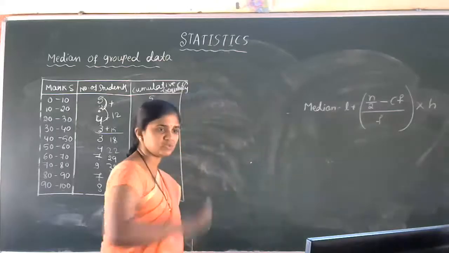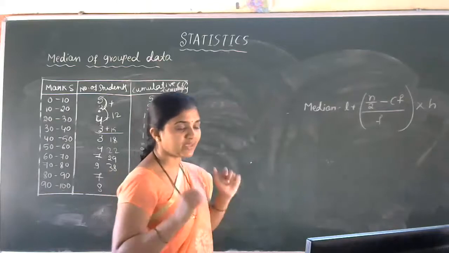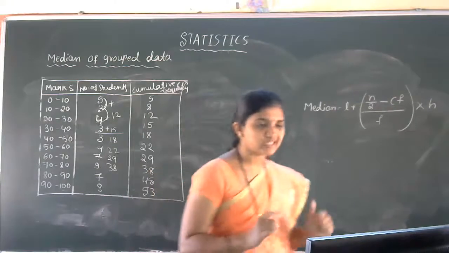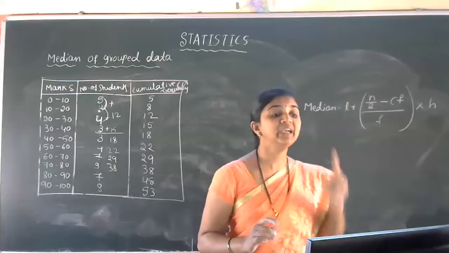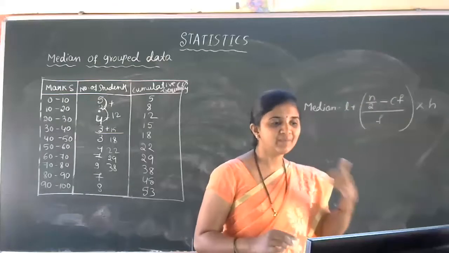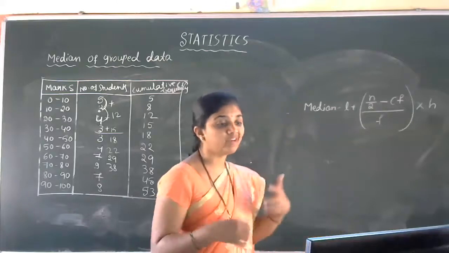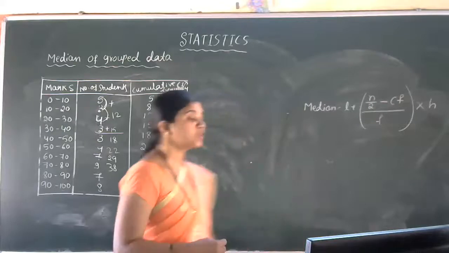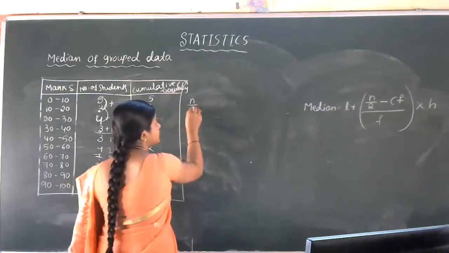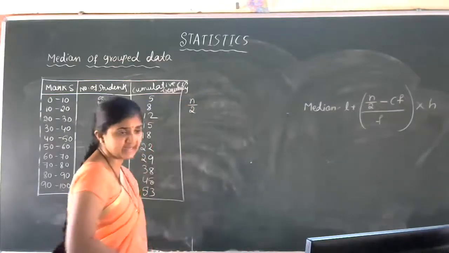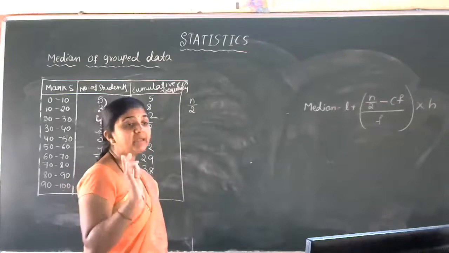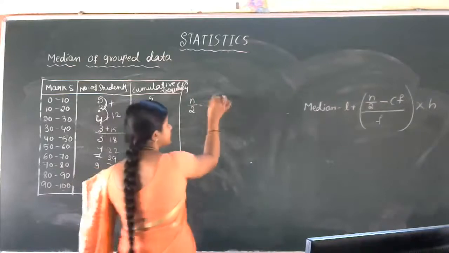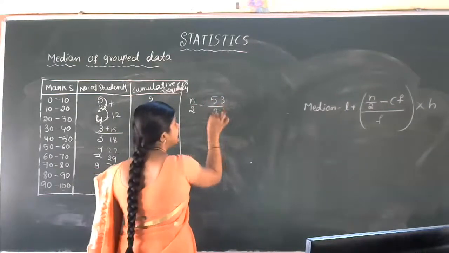Let us finish this problem. Now can we start the problem? What is the first step? First we have to find the median class. To get the median class, which method do we apply? That method is n by 2. First we have to do n by 2. Here n is the total number of students, that is 53, divided by 2.